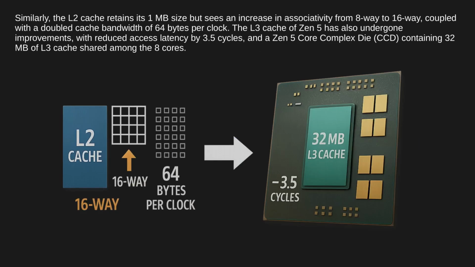Similarly, the L2 cache retains its 1 megabyte size but sees an increase in associativity from 8-way to 16-way, coupled with a doubled cache bandwidth of 64 bytes per clock. The L3 cache of Zen 5 has also undergone improvements with reduced access latency by 3.5 cycles and a Zen 5 core complex die, CCD, containing 32 MB of L3 cache shared among the 8 cores.